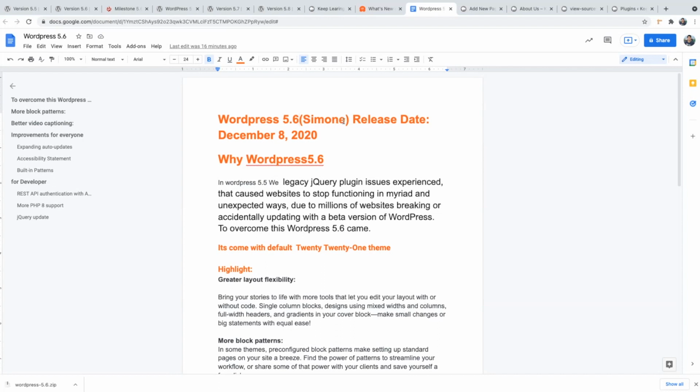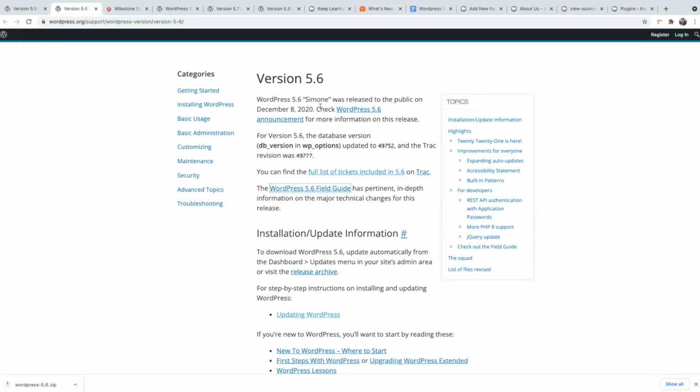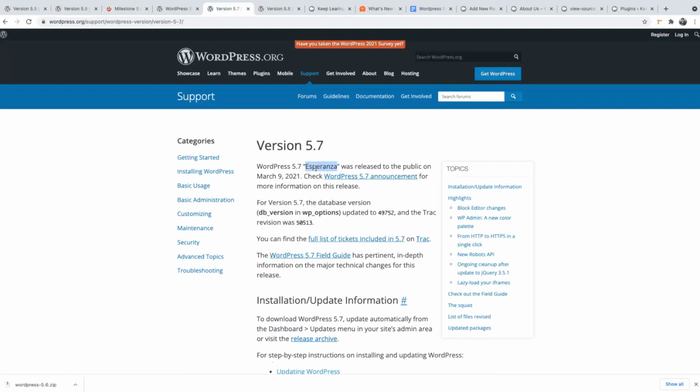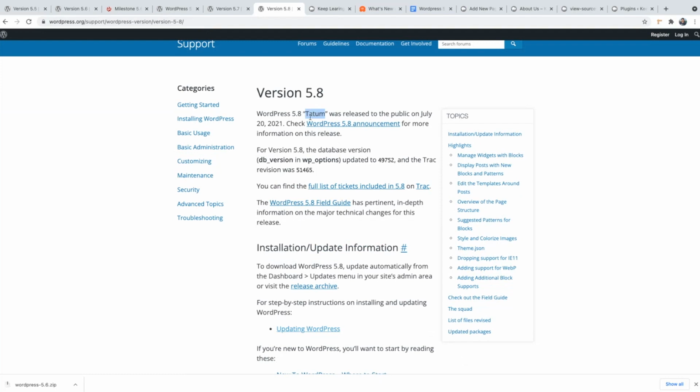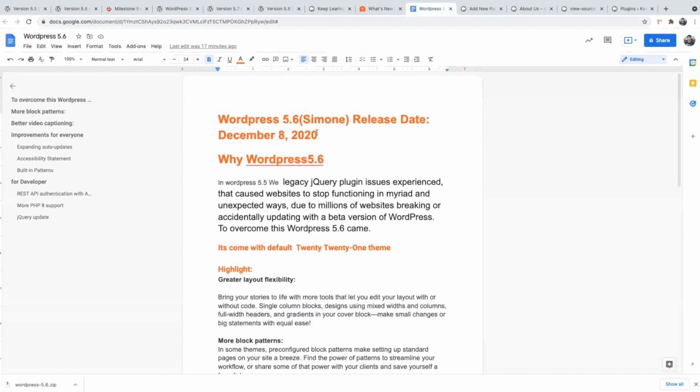There is one name also, like in Android there is a name. In the same way here also, in each version we have a name. So if you see, 5.5 is called Eckstine, 5.6 Simon, 5.7 Esperanza, and 5.8 is Tatum. So this is 5.6 and its name is Simon, and it was released on 8 December 2020.